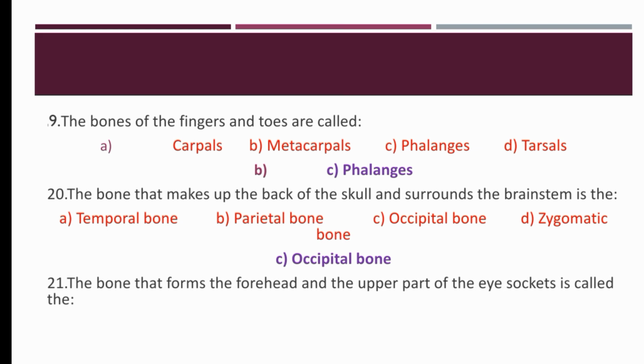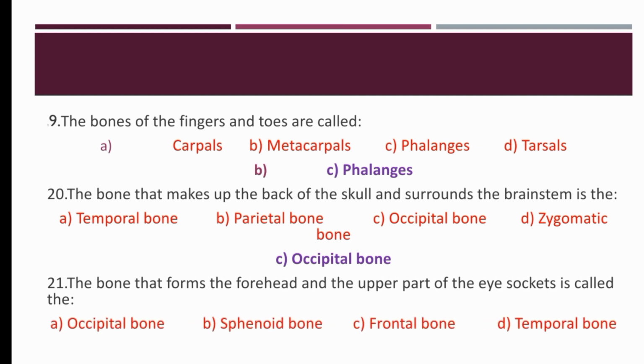The bone that forms the forehead and the upper part of the eye socket is called dash. Our options are occipital bone, sphenoid bone, frontal bone, or temporal bone. So the bone that forms the forehead and the upper part of the eye socket is called frontal bone. The right option is C.